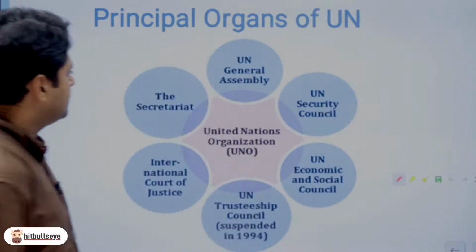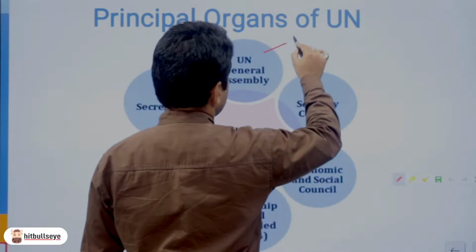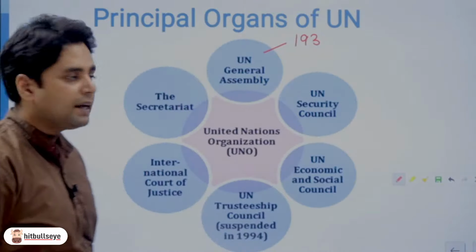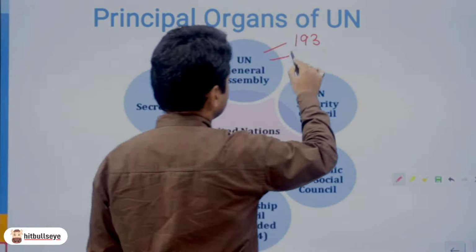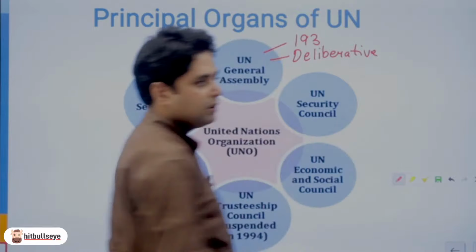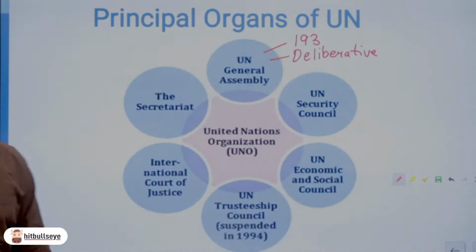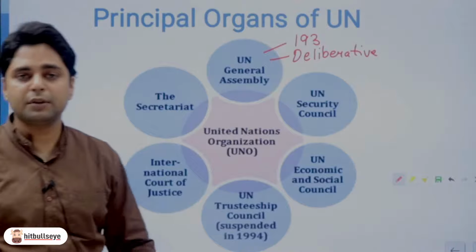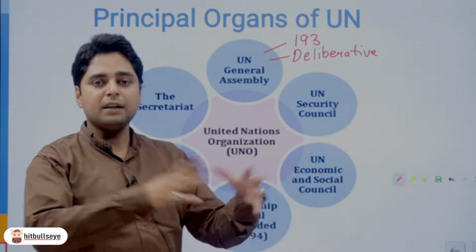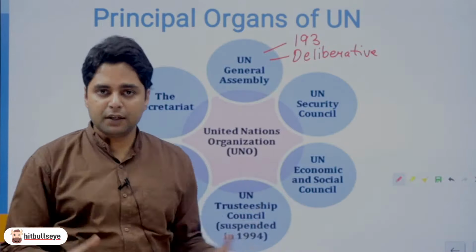So for example, the UN General Assembly, it has 193 member nations and it is like the deliberative organ of the United Nations. That means all the deliberations, all the discussions, voting, etc. takes place in UN General Assembly. So it is like a parliament in which all the countries are sitting. It's like a parliament of the entire world, so to say. Next comes UN Security Council.